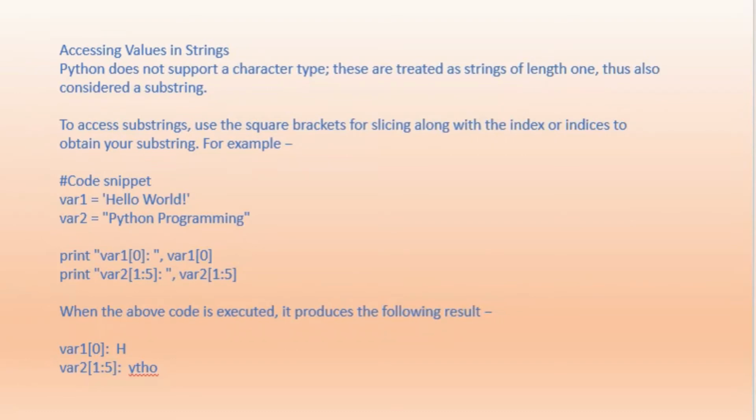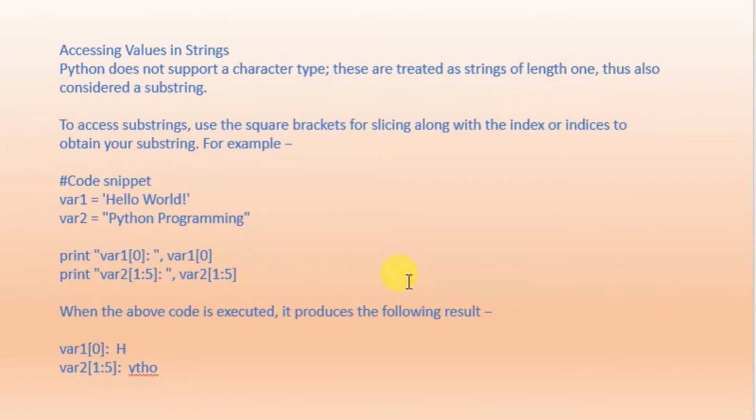To access substrings, we can use square brackets for slicing, along with the index or indices, to obtain the substring. For example, we have taken hello world and Python programming, two strings, and we have taken var1[0]. This 0 is known as the subscript. You can see it nicely here. It is the first character, so the index starts with 0. That means h will be 0 and it will proceed onward. Even a space is considered a string character.